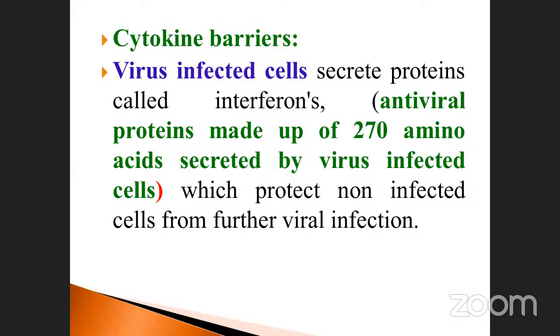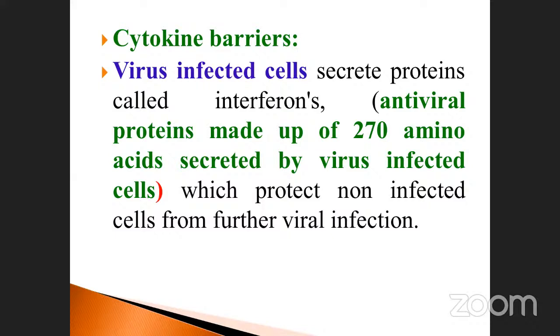Interferon is also called an antiviral protein, made up of 270 amino acids, secreted by virus infected cells. When a virus enters your body, the virus infected cell automatically produces a protein molecule, the cytokine.